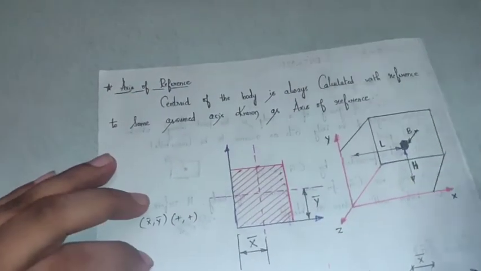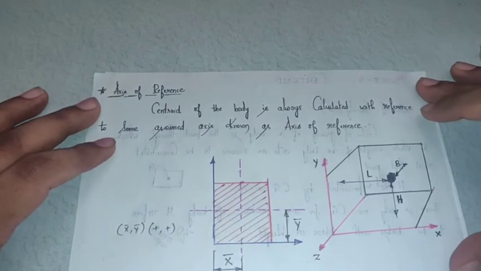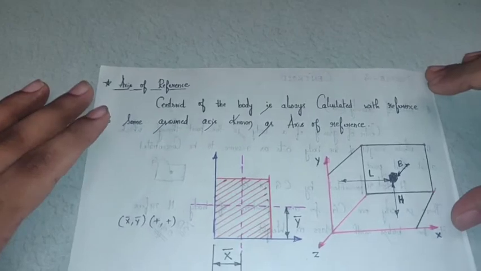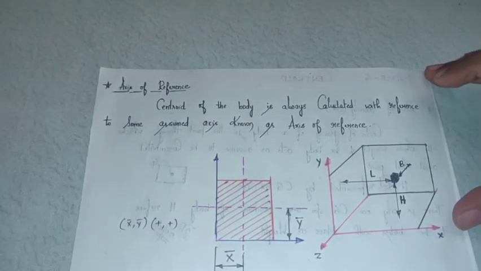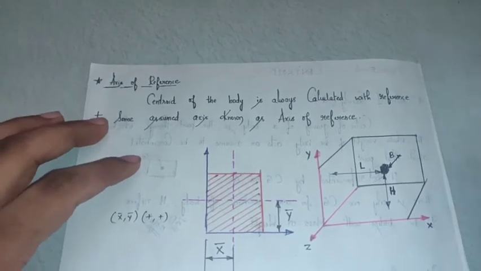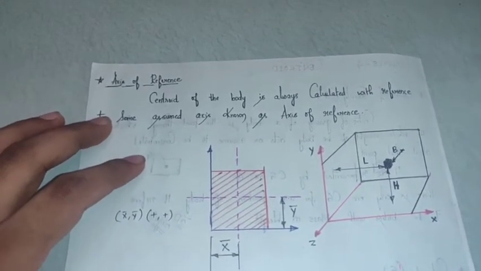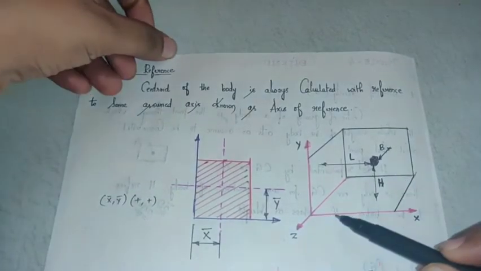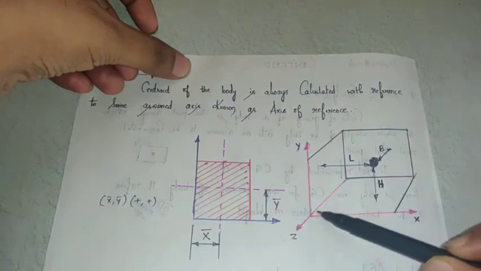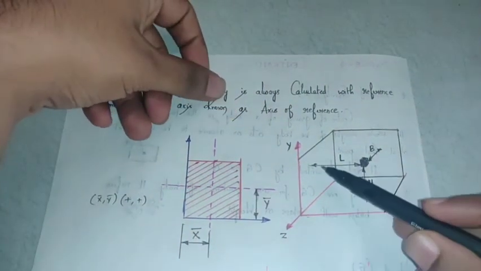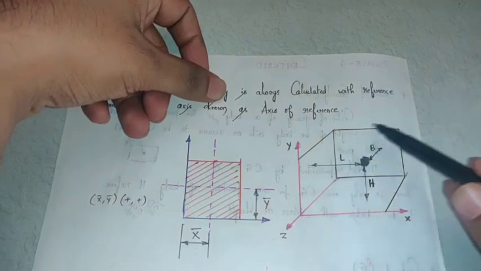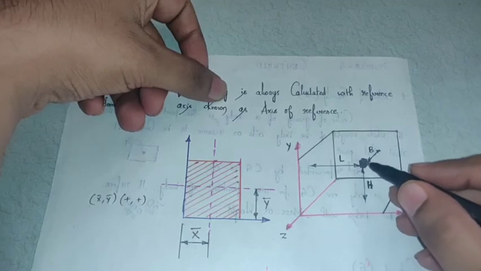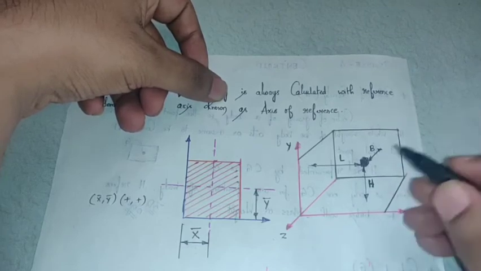Now next comes something called the axis of reference. This axis of reference is very important when you are dealing with centroid problems. Before I explain what the axis of reference is, just look at this figure. Now we have three axes here, x, y and z. This is a classroom, so consider this as a room. In this room I have one object which is suspended freely, hanging in the air.